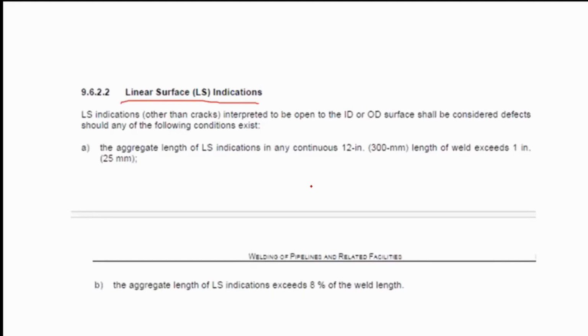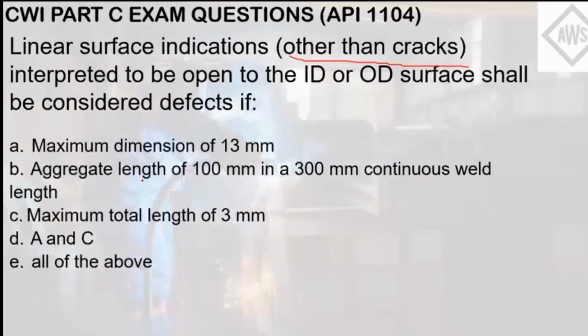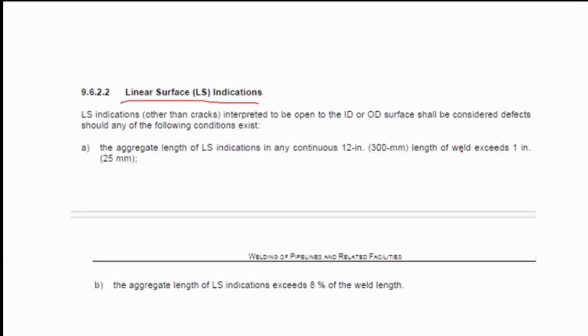So if you can see this clause, which is found in the acceptance criteria for UT, as I've mentioned, you can see the applicable clauses here. Letter A: the aggregate length of LS indications in any continuous 300 mm length of weld exceeds 25 mm. Here, it corresponds to letter B. It mentioned an aggregate length of 100 mm, so it will be considered a defect since it exceeded the 25 mm threshold.